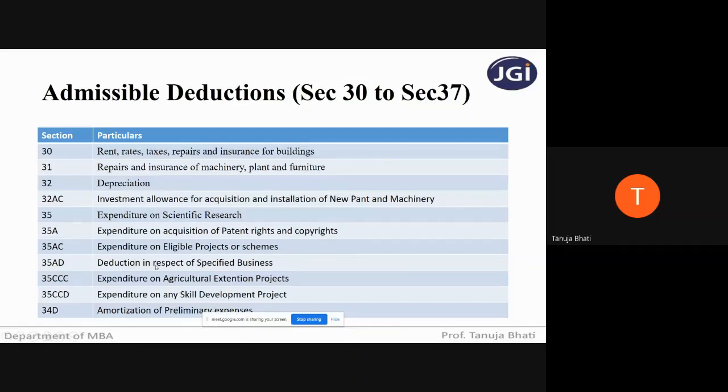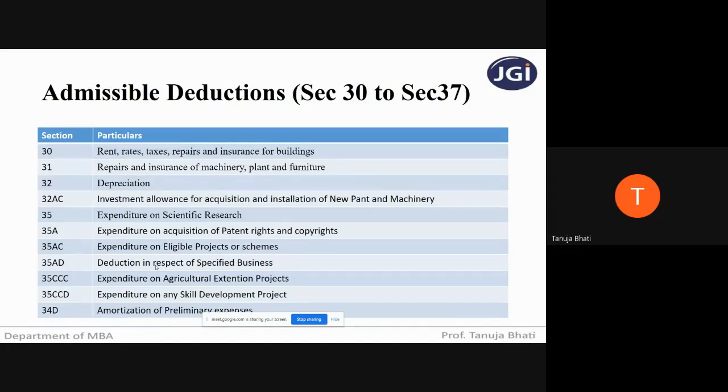Next, deduction in respect of specified businesses. When I say specified businesses, under the Income Tax Act, there are 14 such businesses which are specified businesses. And if any person is carrying out such a specified business, the expenditure incurred by him will be allowed. Now, what is the quantum of expenditure? 100% of capital expenditure will be fully allowed. Now, I'll just give you a few examples of specified businesses. There are 14 such businesses, but I'll just give you examples of a few. In detail, I'll be specifying all 14 in the notes.